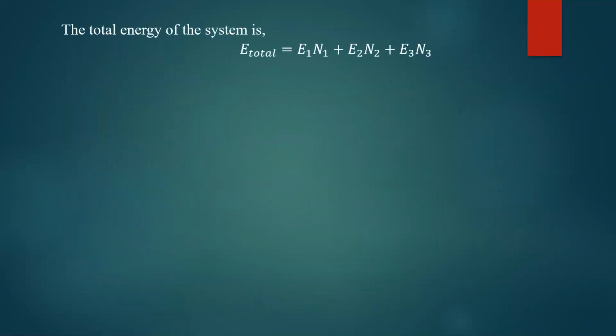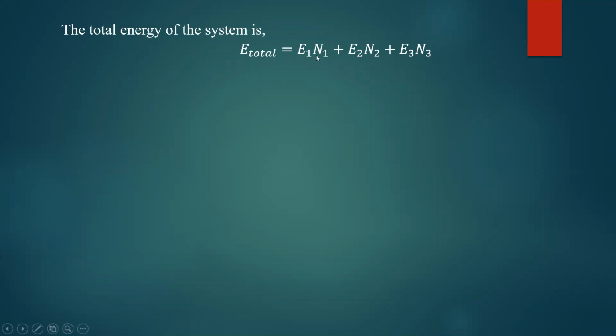Therefore, the total energy of the system is given by the energy of the first state times the number of particles in that state. If 1 particle has energy E1, 2 particles have energy 2 times E1, like that. So total energy of the system is equal to E1 into N1 plus E2 into N2 plus E3 into N3.